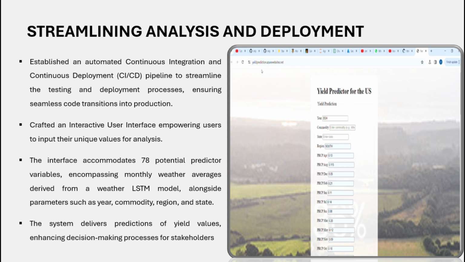Coming to streamlining analysis and deployment. This is the interactive user interface which we created. We implemented an automated continuous integration and continuous deployment pipeline to facilitate smooth testing and deployment of code changes, ensuring an efficient transition to production environments. Additionally, we developed an interactive user interface that enables users to input their specific values for analysis purposes.